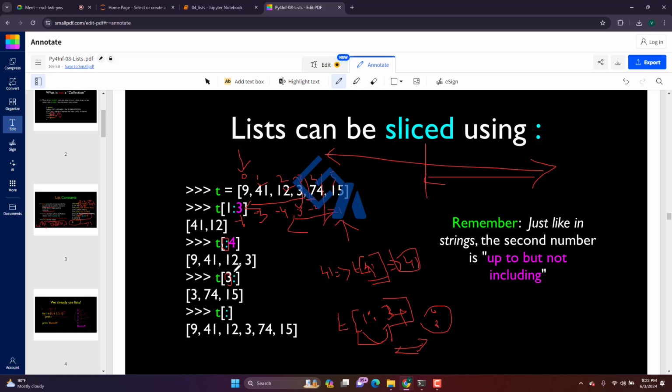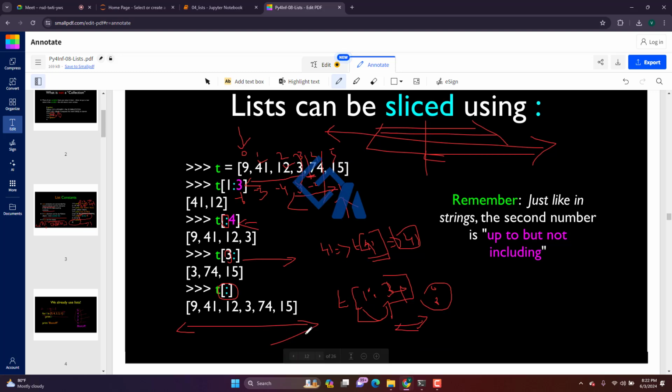If you use it this way it is previous, this way it is the other side, left and right only. If you give just the colon, it will take all the values. This is one of the important concepts in lists, which is called slicing. Any questions in slicing? The same way you can use negative index. I will come to negative index later, but make sure there is something called positive index and negative index.